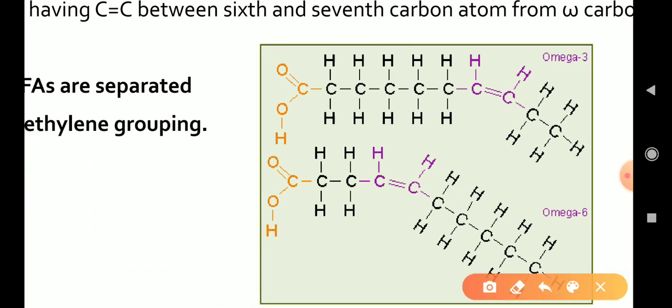This is the omega carbon, and 1, 2, 3. There is a double bond between the third and fourth carbon for omega-3 fatty acid. If we talk about omega-6 fatty acid, then this is the omega carbon, and 1, 2, 3, 4, 5, 6 and 7. There is a double bond between the 6th and 7th carbon.